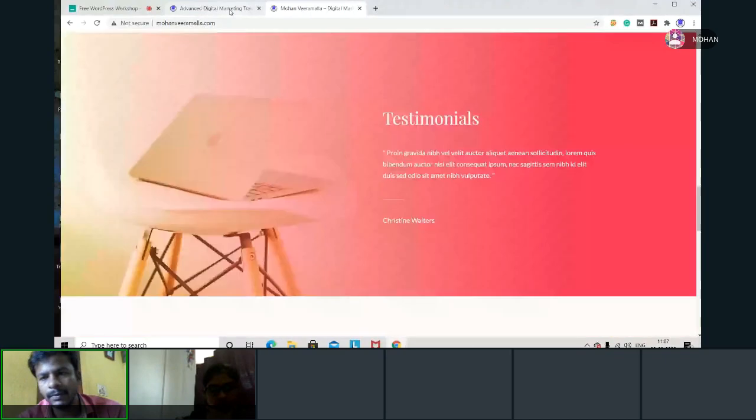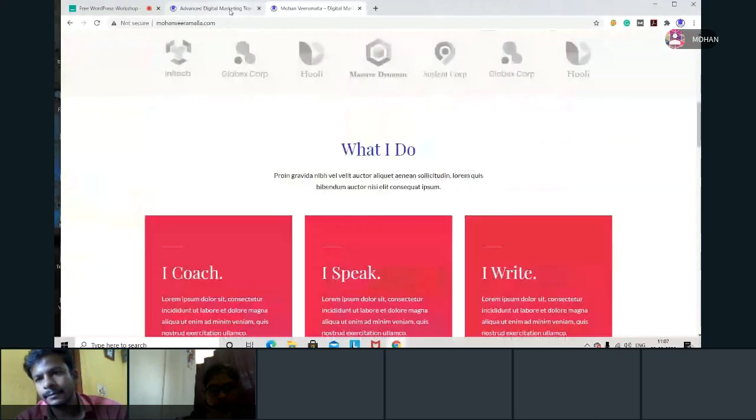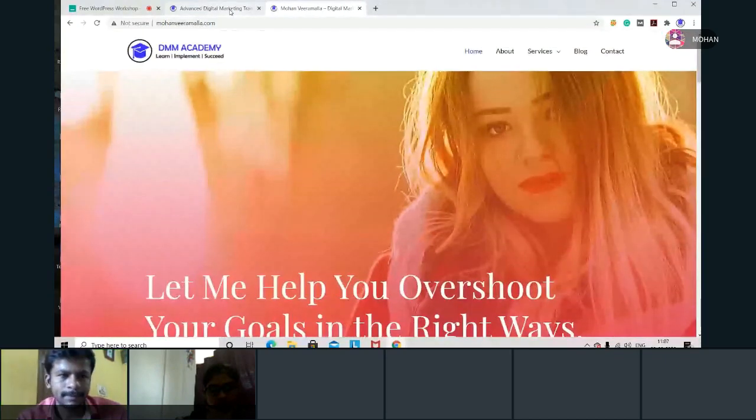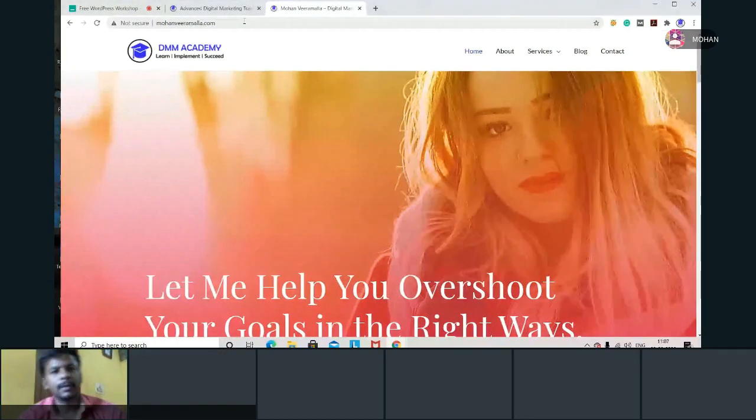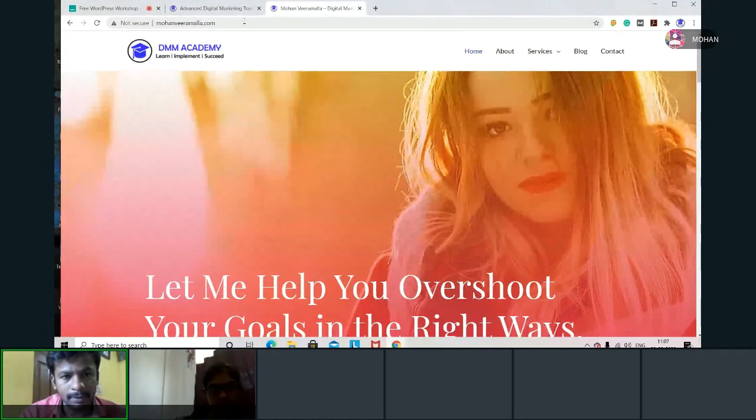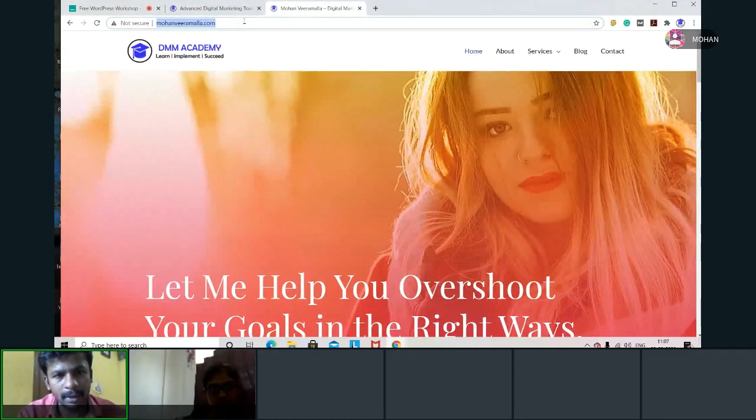Now today I'll use Elementor. We have seen Elementor previously, while we were doing the footer section. We'll use the same Elementor, and first I'll do it with the main theme. Then we'll create a page and design the page with the help of Elementor. We'll do two things today.